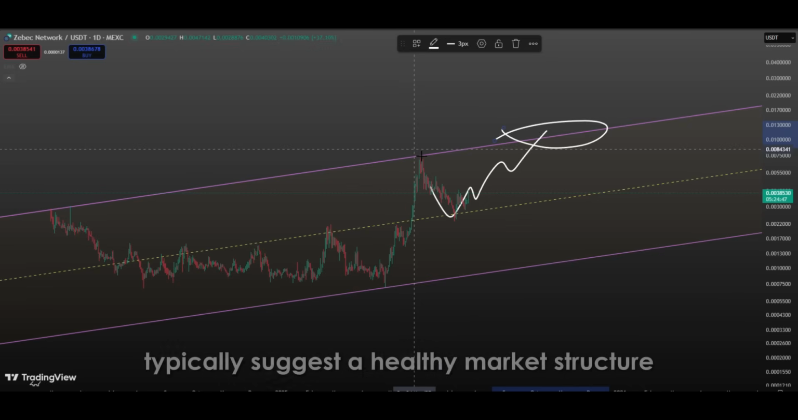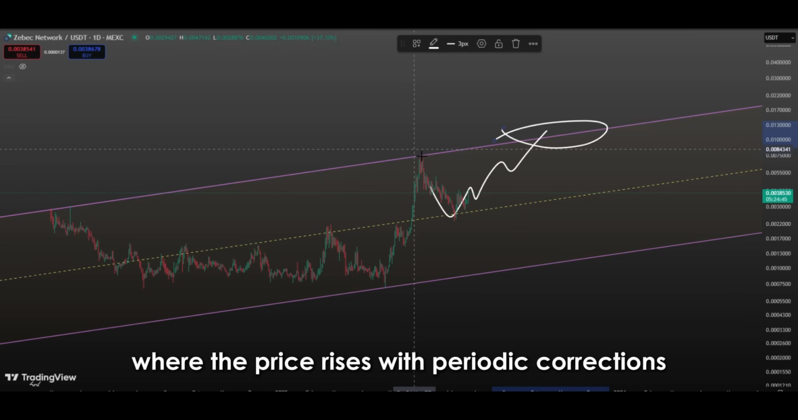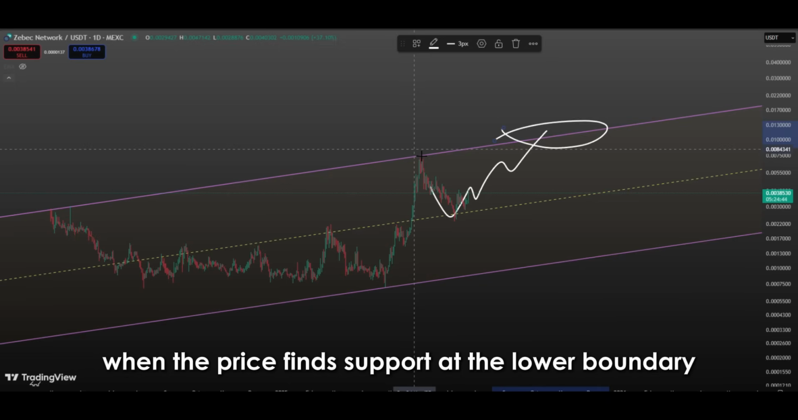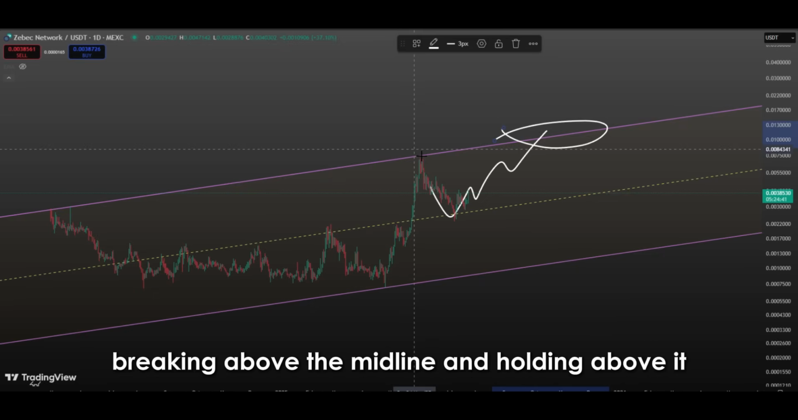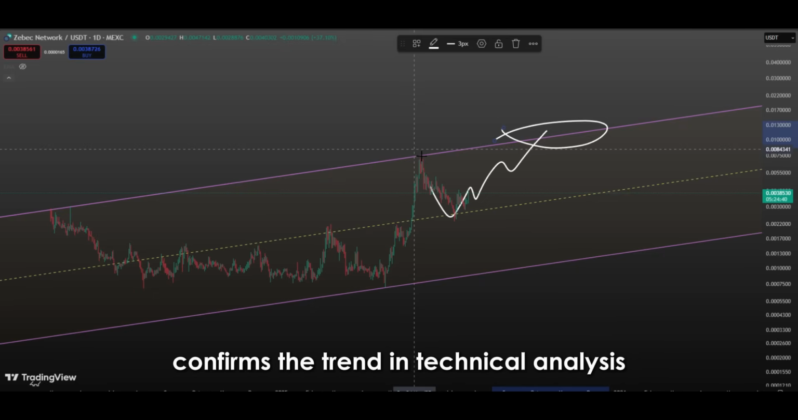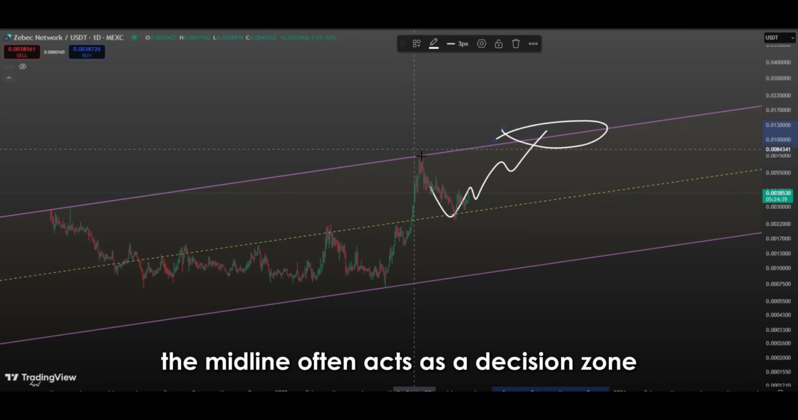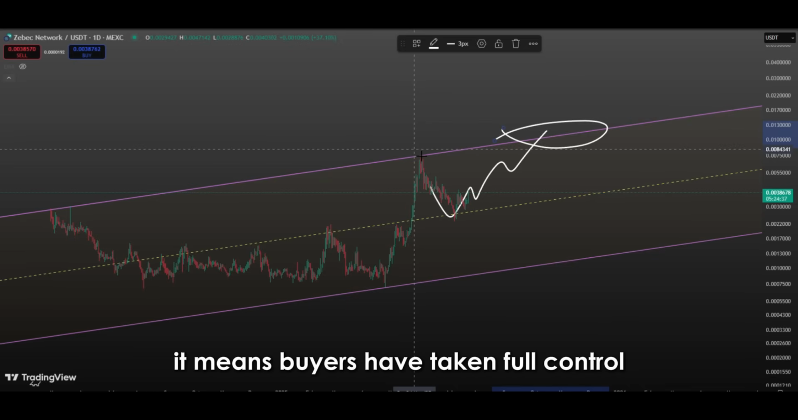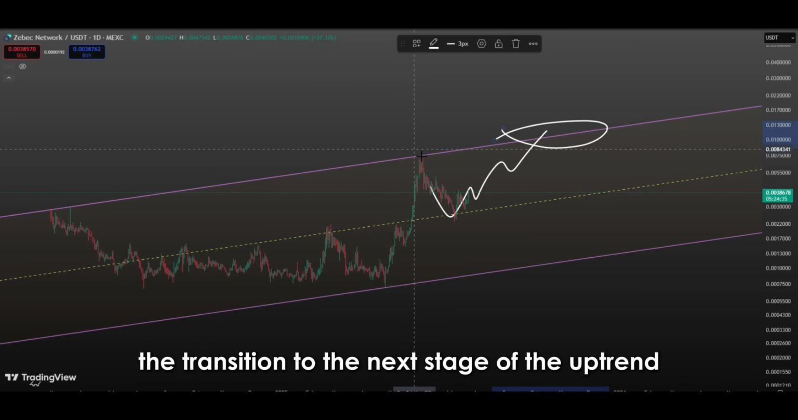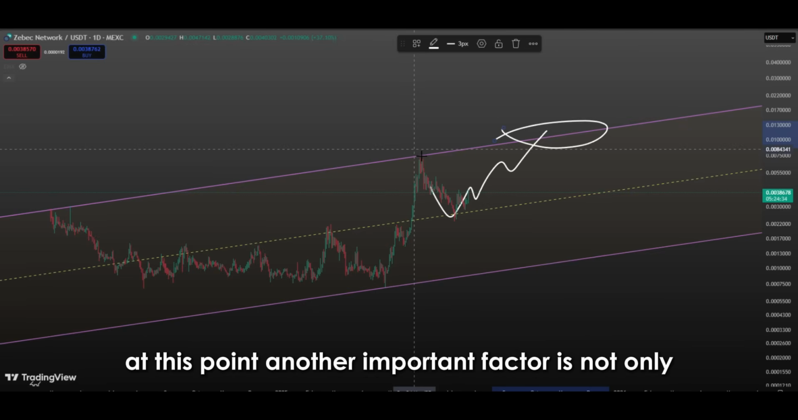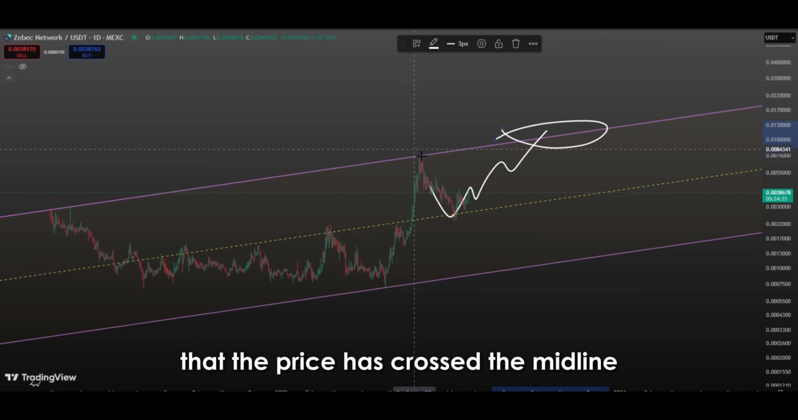Additionally, ascending channels typically suggest a healthy market structure, where the price rises with periodic corrections. When the price finds support at the lower boundary and moves upward, it usually signals strong buying interest. Similarly, breaking above the midline and holding above it confirms the trend in technical analysis. The midline often acts as a decision zone. When the price breaks above it, it means buyers have taken full control, usually marking the transition to the next stage of the uptrend.